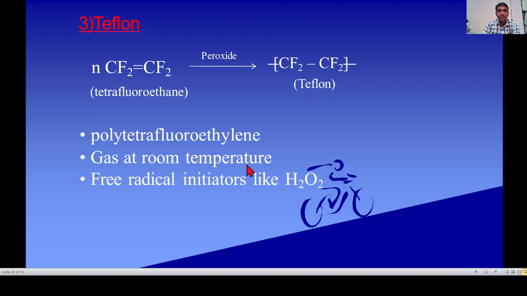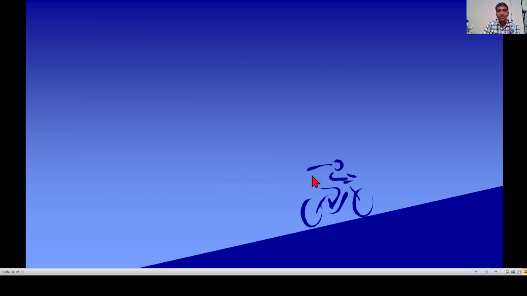These are gases at room temperature. Free radical initiator like H2O2. If we see the mechanism of formation of Teflon, it is a free radical mechanism and it is initiated by H2O2.